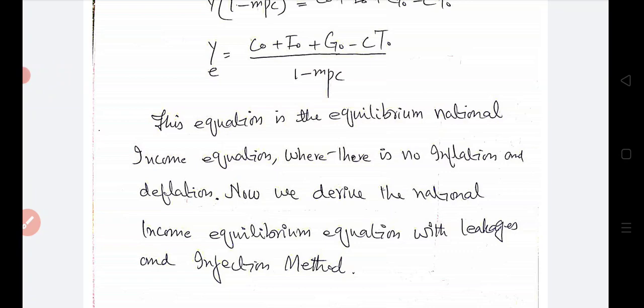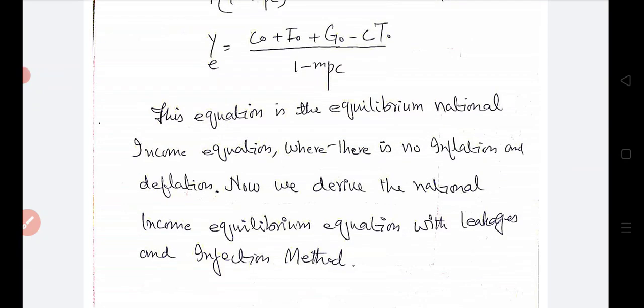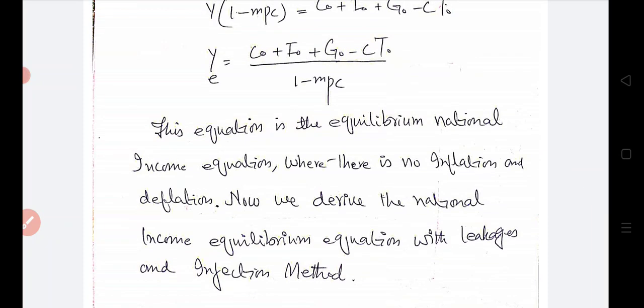Now we derive the national income equilibrium equation with the leakages and injections method. You must memorize this national income equilibrium equation: in a three sector economy with no transfer payments and no induced taxes, autonomous investment, autonomous government expenditure, and autonomous taxes, the formula will be like this: YE is equal to C naught plus I naught plus G naught minus CT naught divided by 1 minus MPC. Now we derive the same formula with the leakages equal to injections approach.